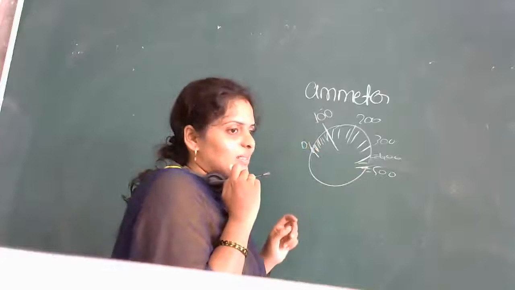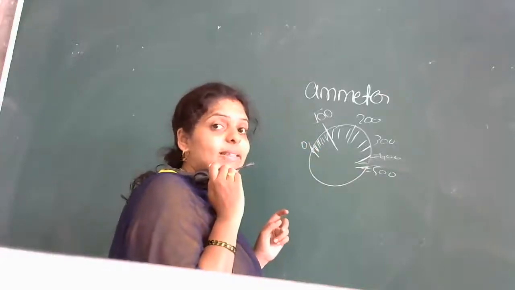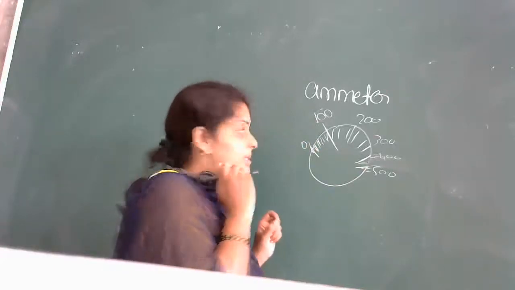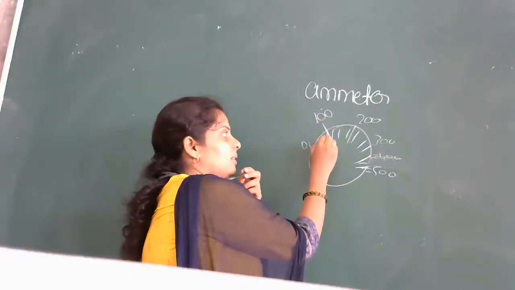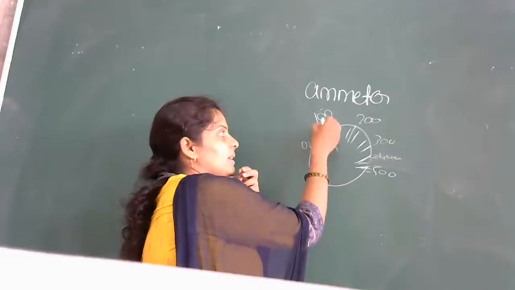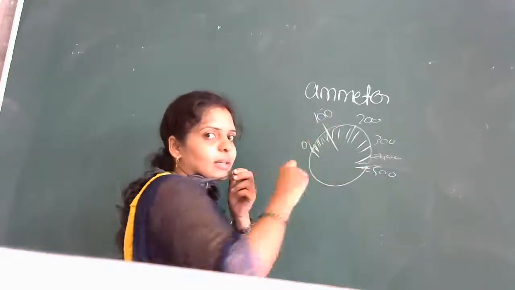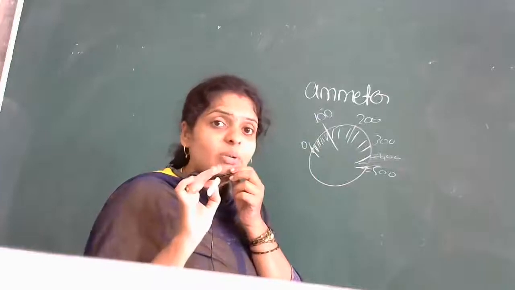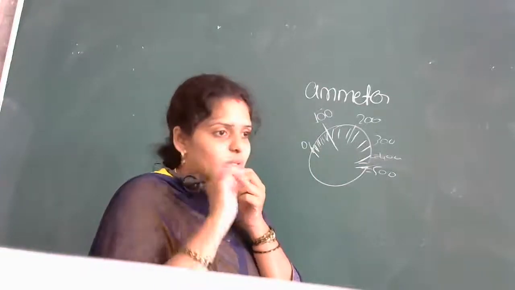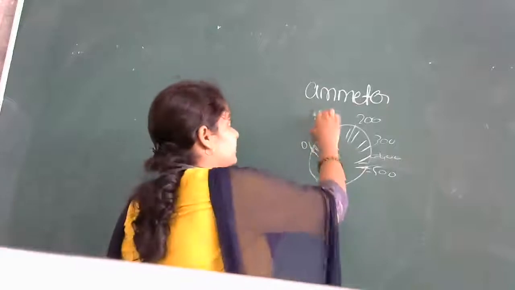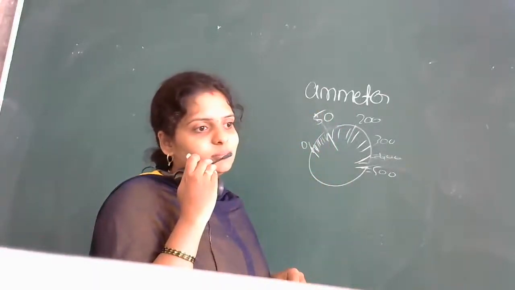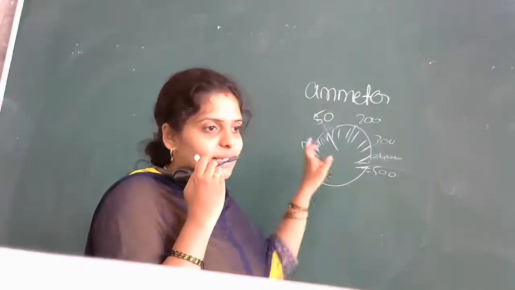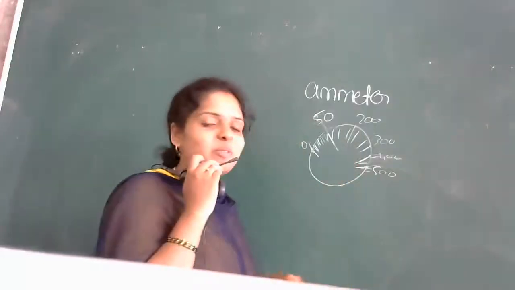Okay, so many people are giving the answer. That is correct. 10 is the least count. See, after 10 lines आपका 100 है, मतलब 10, 20, 30, 40, 50, 60, 70, 80, 90, 100. Correct? So here the least count is what? 100. Suppose if it is 50. 50 रहा तो कितना होता है बोलो? If after 10 lines the reading is 50. Very good. Understood everyone how to do it?